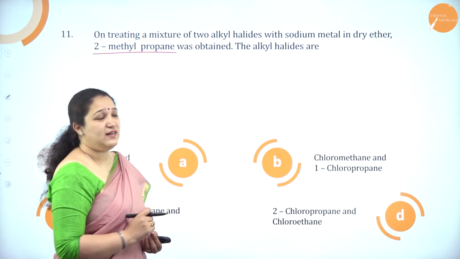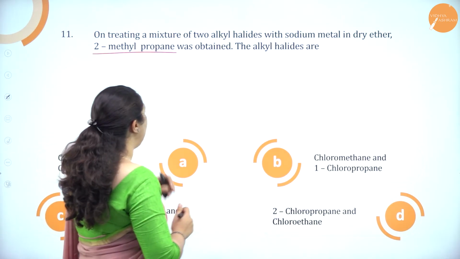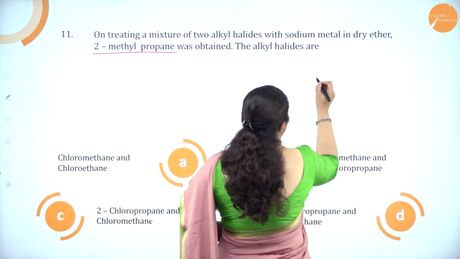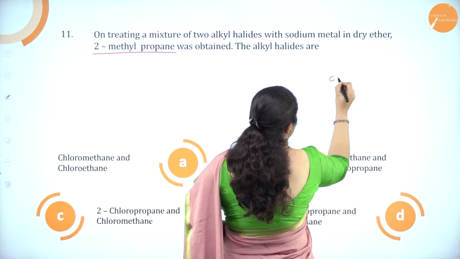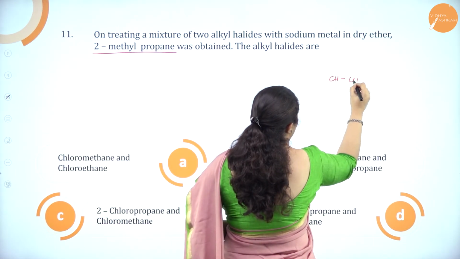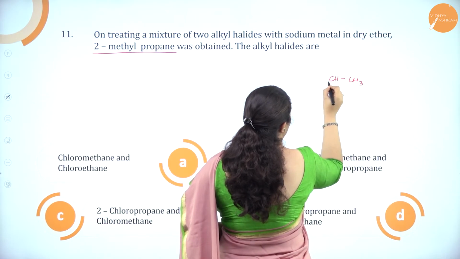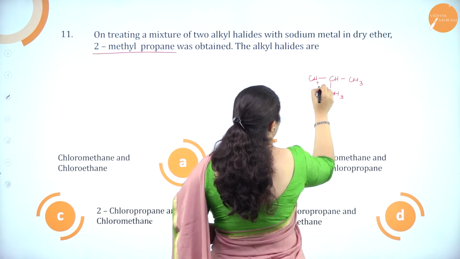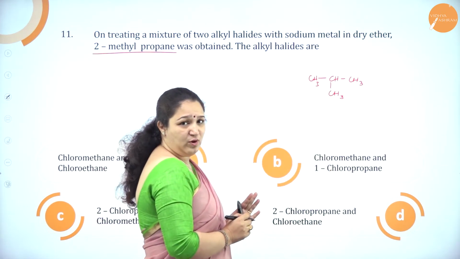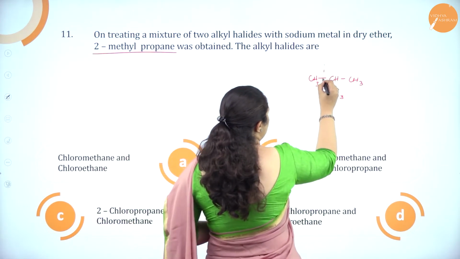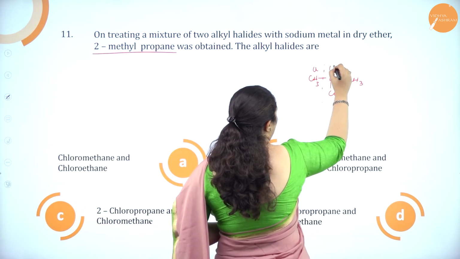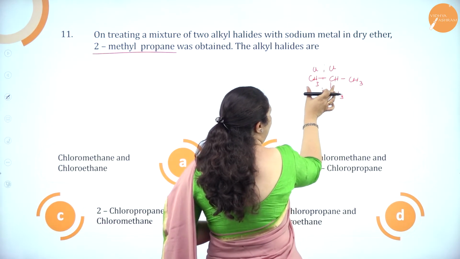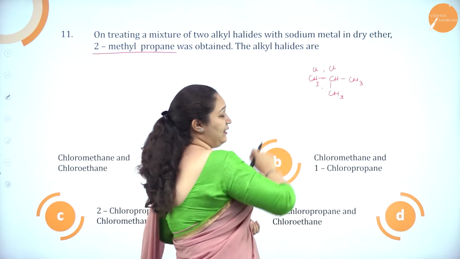So, what exactly is formed here? 2-methyl propane, isn't it? So it is propane, with CH3 on the second carbon atom, CH3. Now, break this compound. Just imagine if this is broken here, there would be a chlorine here and a chlorine here, which will react with sodium and you will get this product.